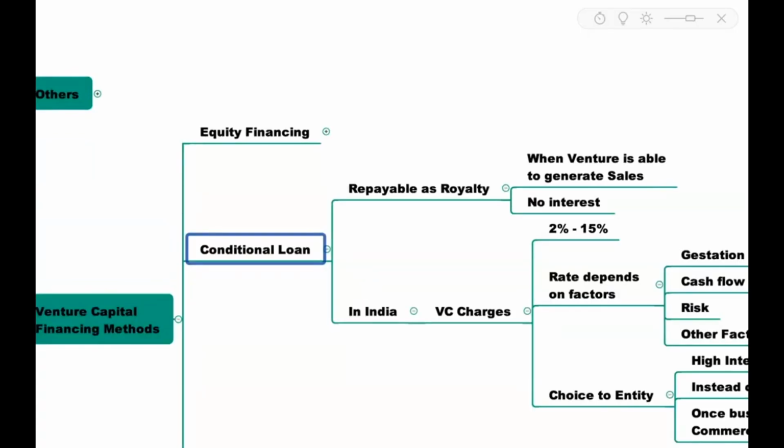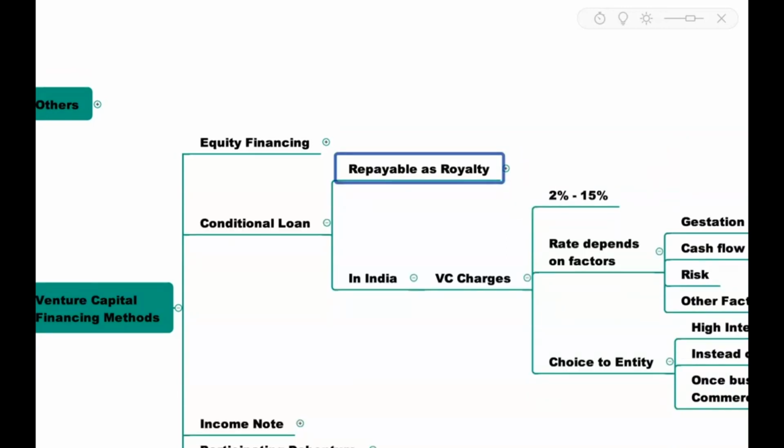The second one is conditional loan. This conditional loan is basically the funds given by venture capitalist, and these have to be repaid as royalty. How is it repaid? It is repaid as royalty. And when is it repaid? When that business is able to generate sales. So even though it is coming in the form of loan, actually there is no interest here because it is paid in the form of royalty.